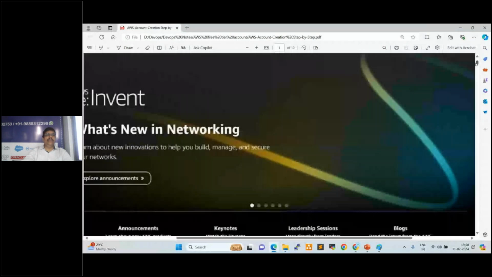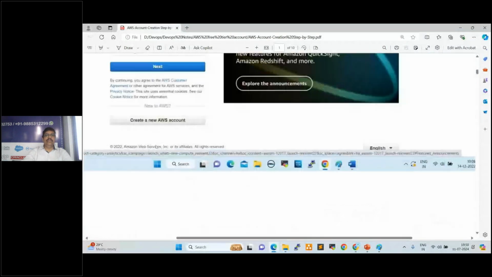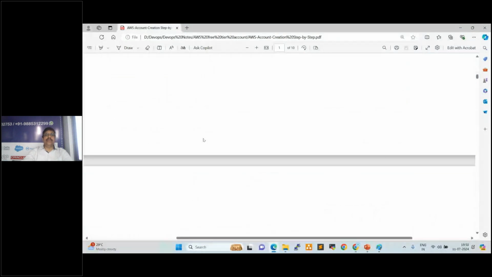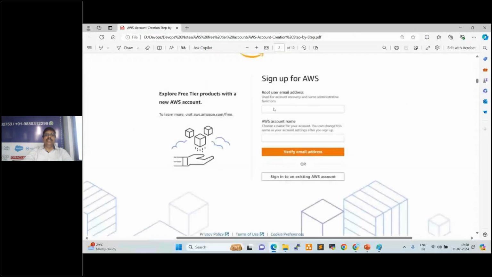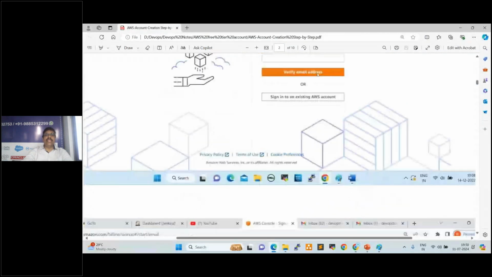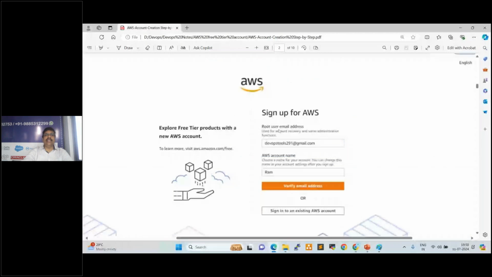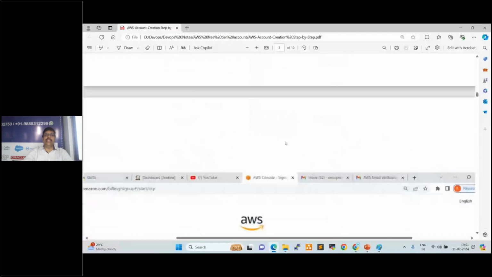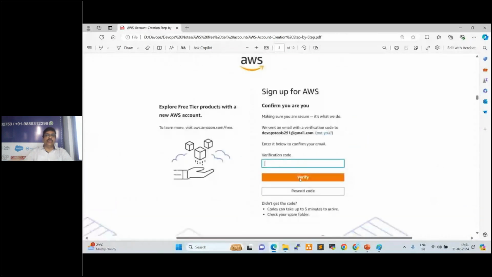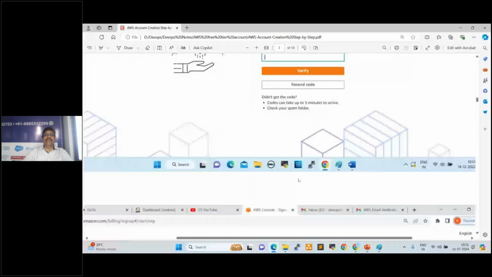Once we click on create new AWS account, see here. It is asking you to provide the email address, account name. Click on verify email address. So you will get the verification code that you need to enter here. Verification code, right? Click on verify. So that will be verified successfully.